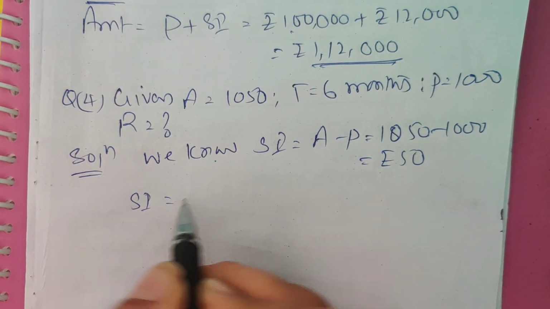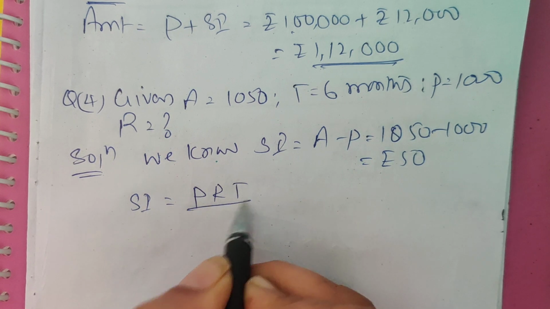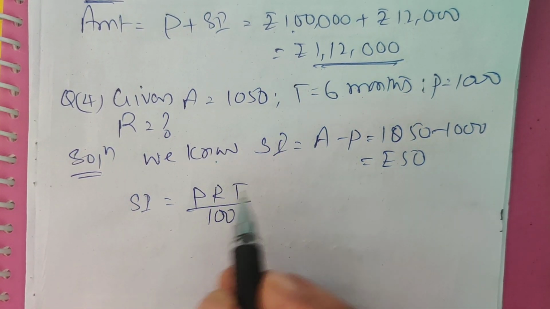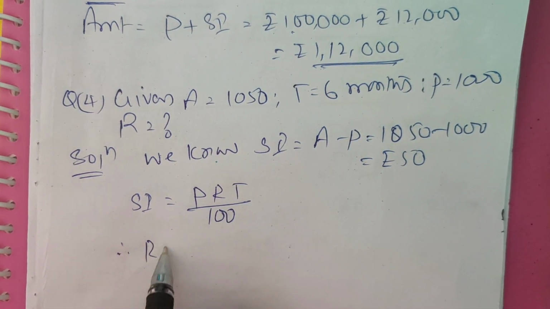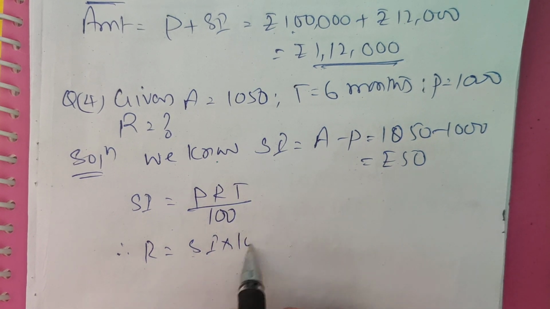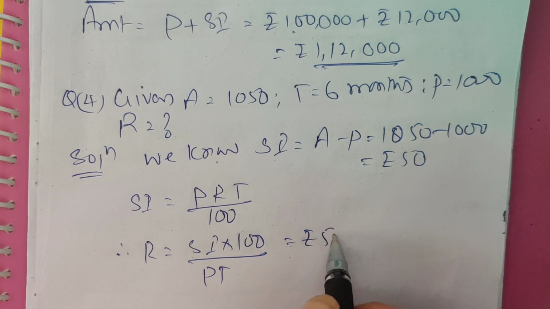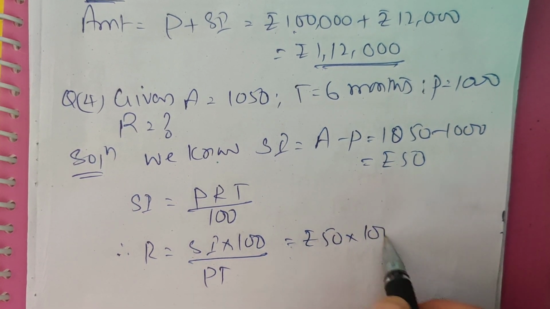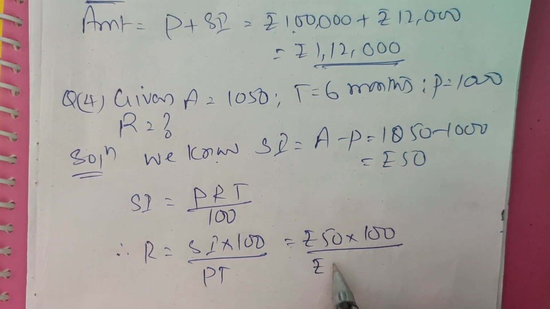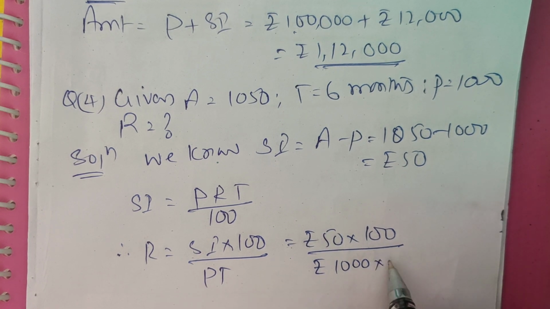Now simple interest is equal to principal into rate into time divided by 100. Therefore R is equal to simple interest into 100 divided by PT. Rupees 50 into 100 divided by rupees 1000 into time.